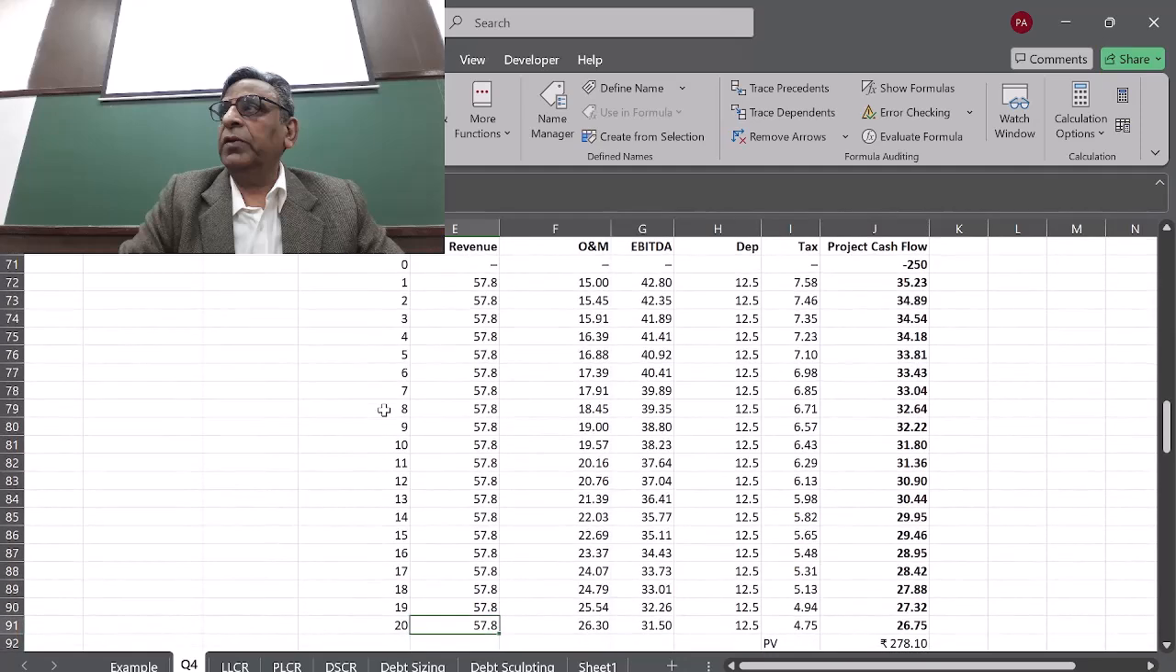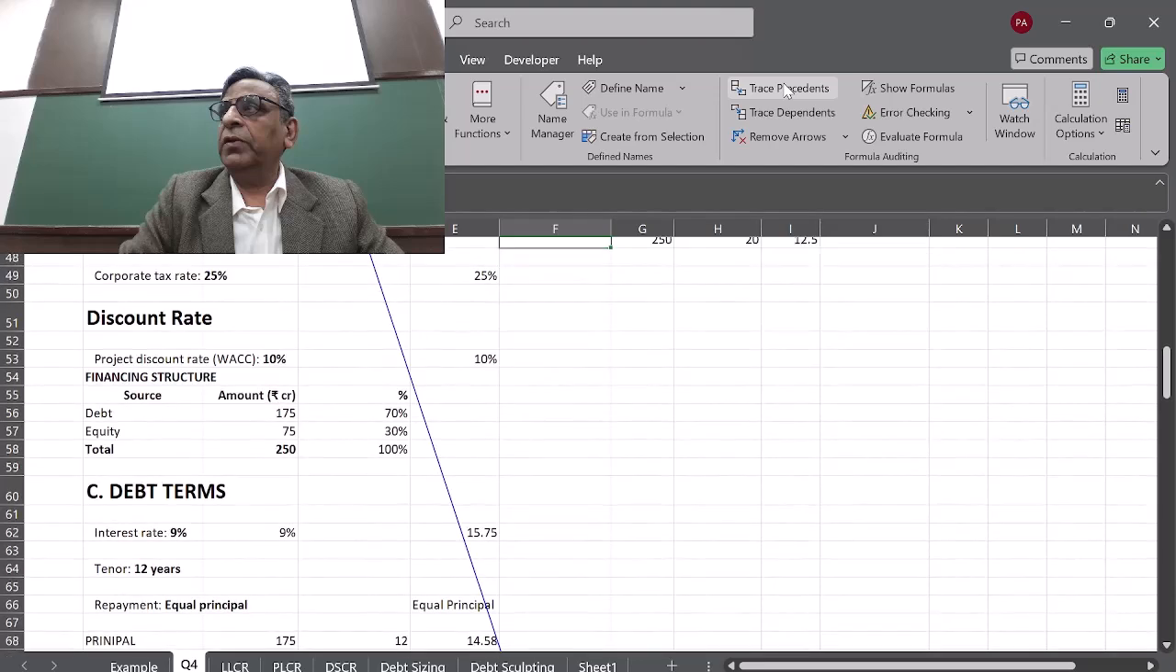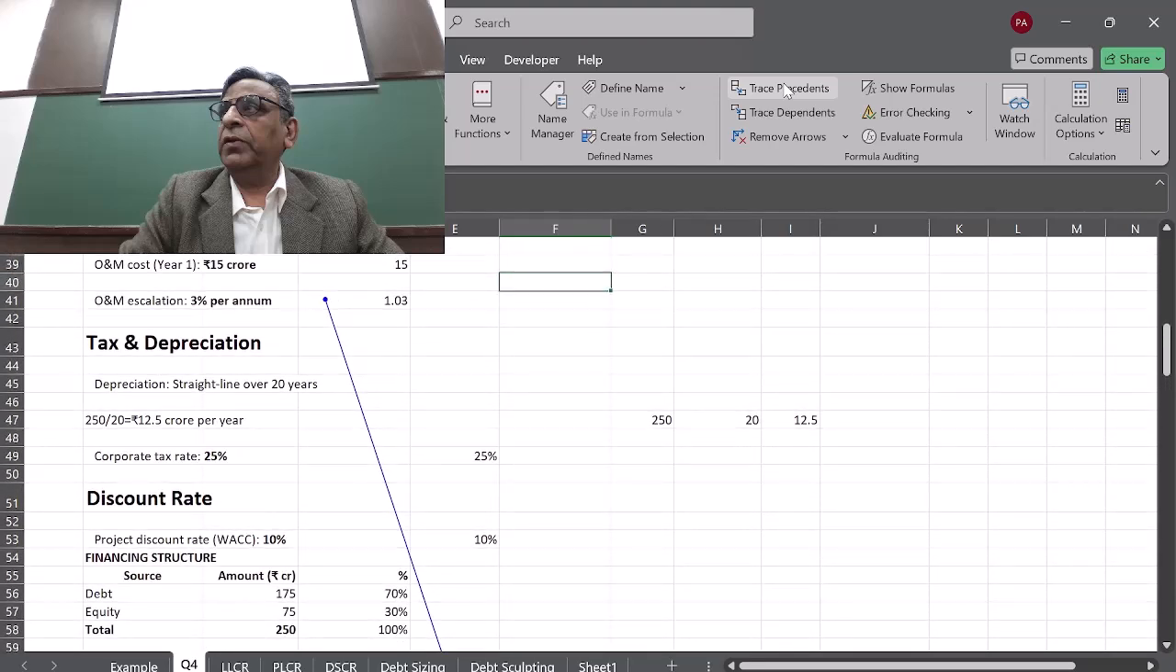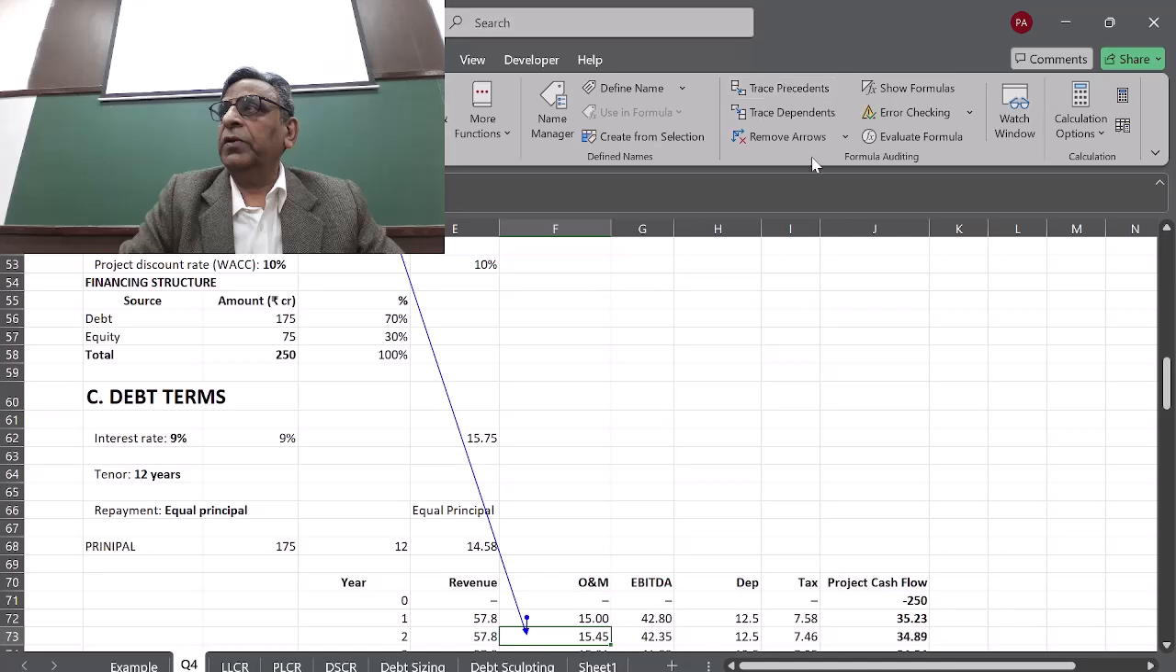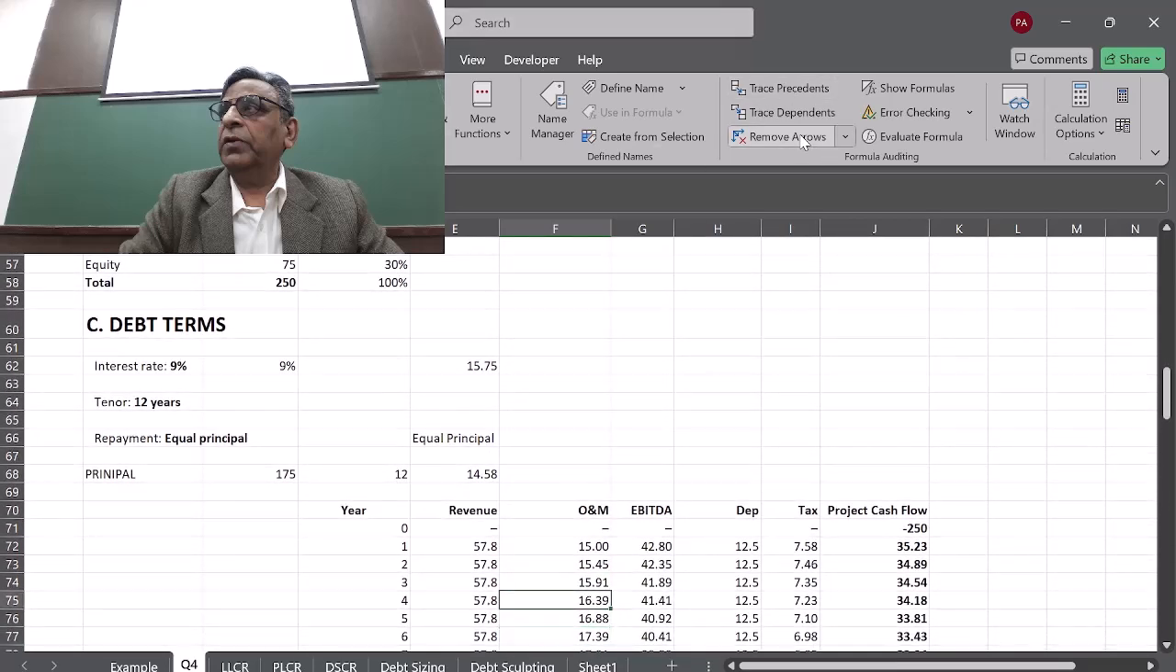The O&M cost will be 15 crores, and then it will keep moving up by 3%. You can go and check the formula. It is getting multiplied by 1.03 progressively, so your cost is going up. Revenue minus O&M is your EBITDA. Revenue minus the expense of maintaining the plant becomes EBITDA because there is no other cost given to you. Then we calculate the depreciation.